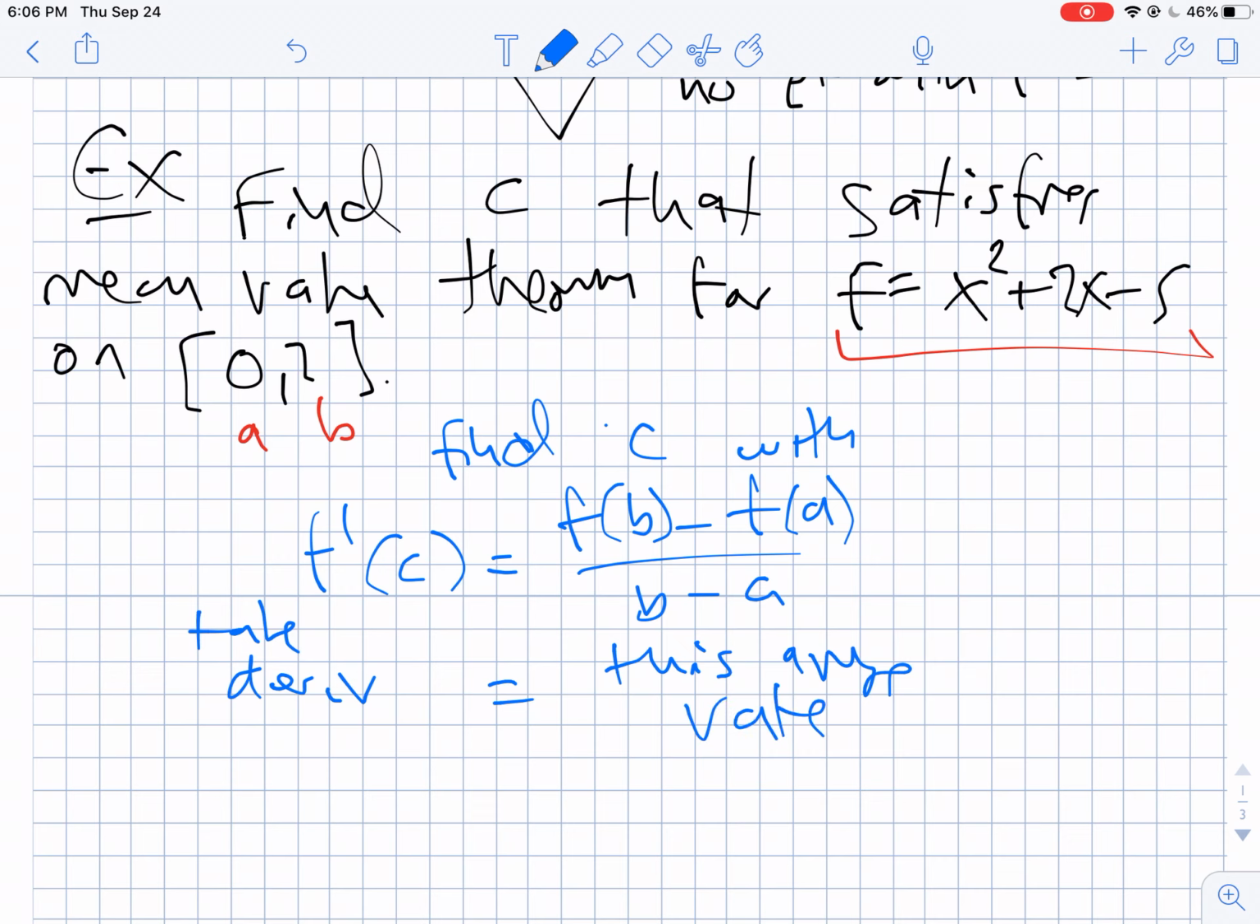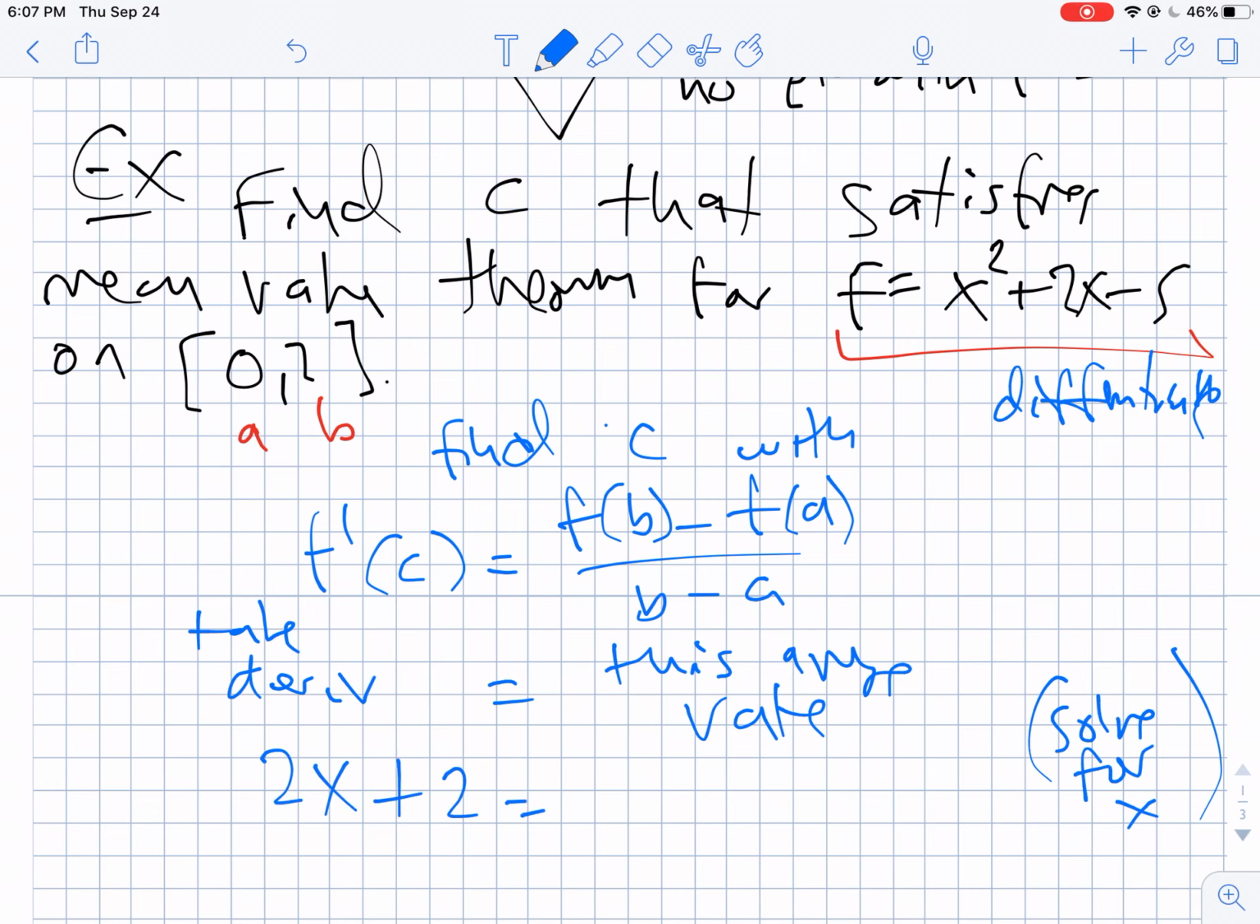And then once you have that, that's going to give you a way to solve for that x. So we're trying to see what is the point where the slope is equal to that average slope between. Okay, so there's my f. We know it's a differentiable function, so we know we can use the mean value theorem. So my derivative is 2x plus 2.